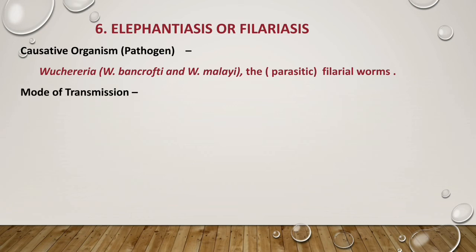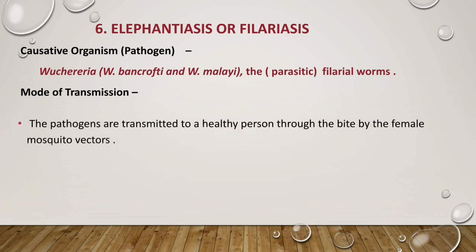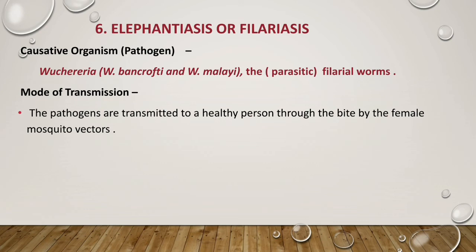Then now, my dear student, let us know the mode of transmission, how this parasitic filaria worm may transmit to the human body. The pathogens are transmitted to a healthy person through the bite by the female mosquito vector. So here the pathogens are transmitted to a healthy person through a vector, and the vector is the female Culex mosquito.